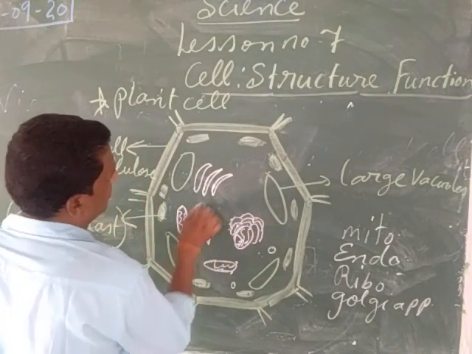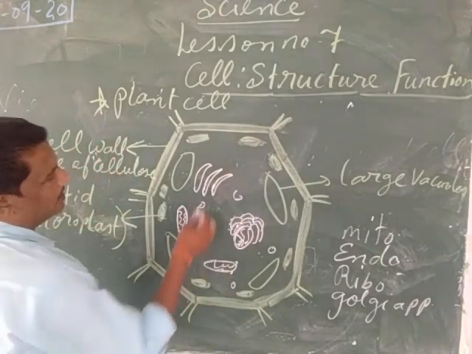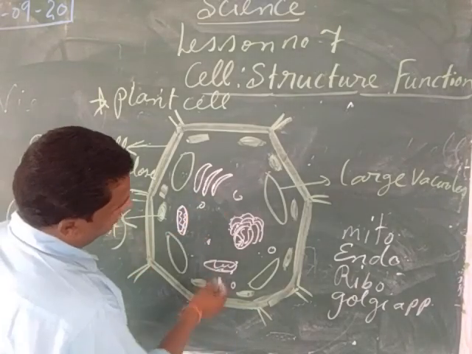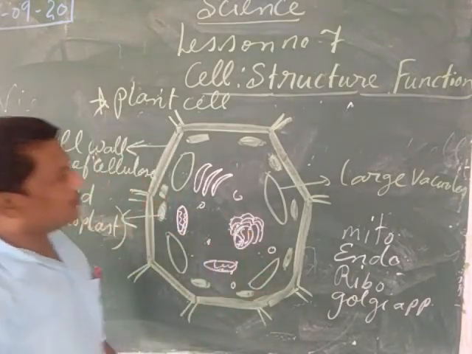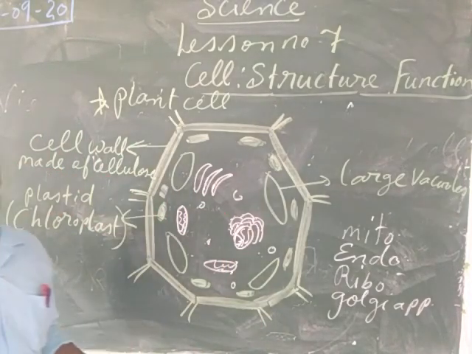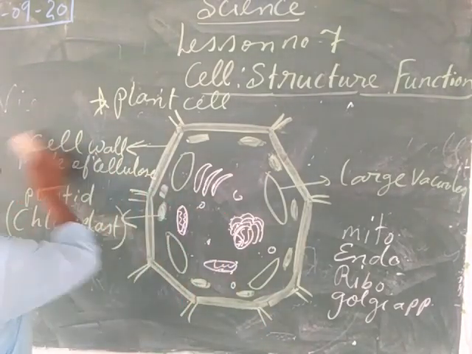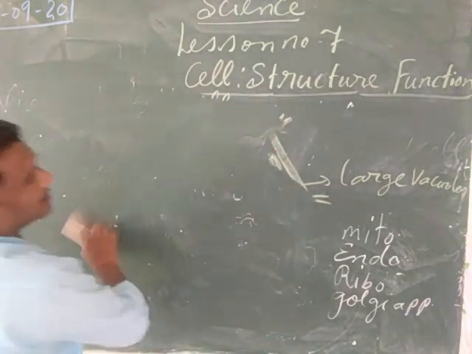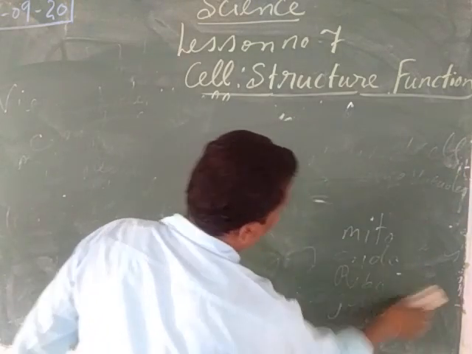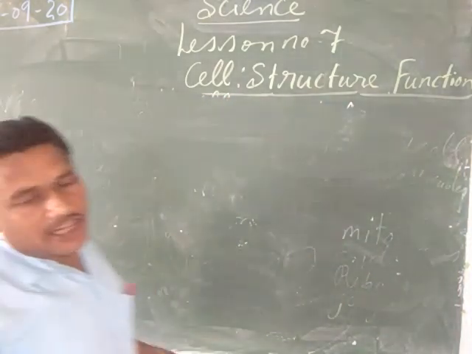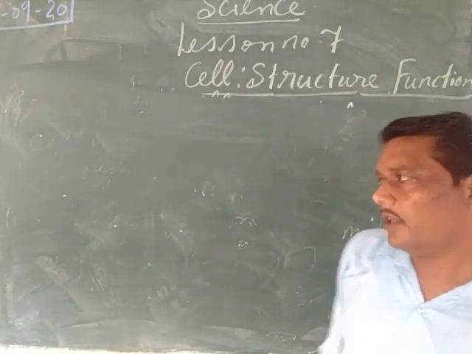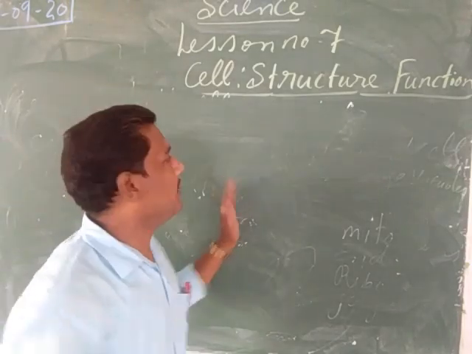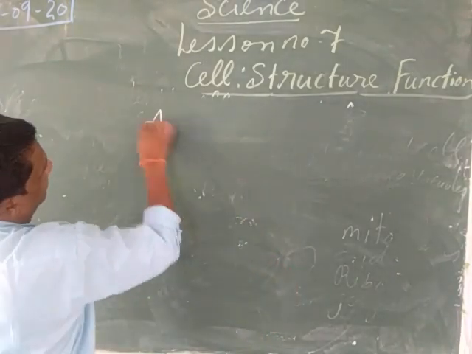So these are the other structures which are represented in the case of the plant cell as well as the animal cell. So it is the Golgi apparatus, the mitochondria, the ribosomes, and the endoplasmic reticulum. So these are the different parts of the plant cell. And before that, what I was explaining about the structure of the animal cell: the structure of the generalized cell which we have drawn can act for the structure of the animal cell. So now let us see the animal cell.